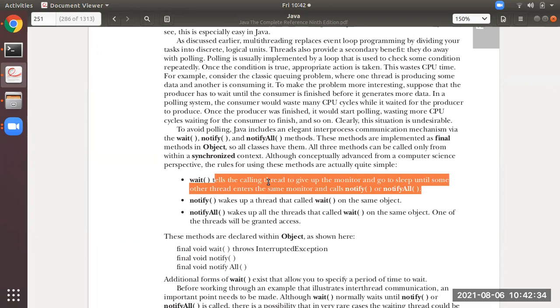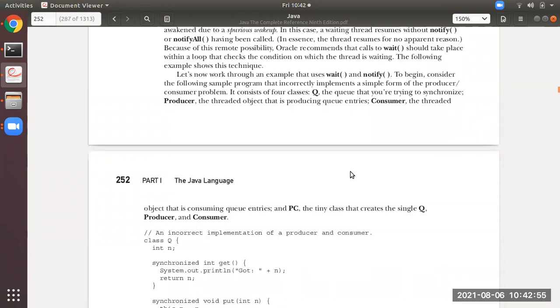I hope you all have got this point. So that is the example of two threads, thread A and thread B. Suppose apart from thread A, there are many threads. Over there you will be using the wait method and the notify all method. I hope you have got it. So we will see this with some examples.